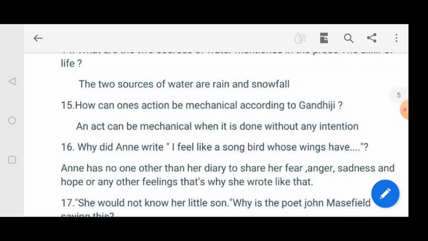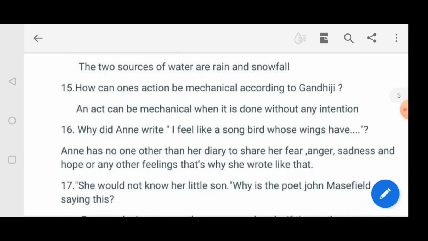The next question: how can an action be mechanical according to Gandhiji? An act can be mechanical when it is done without any intention. That we will call a mechanical action.